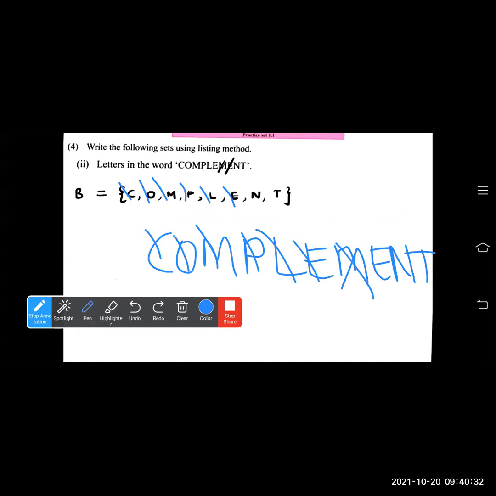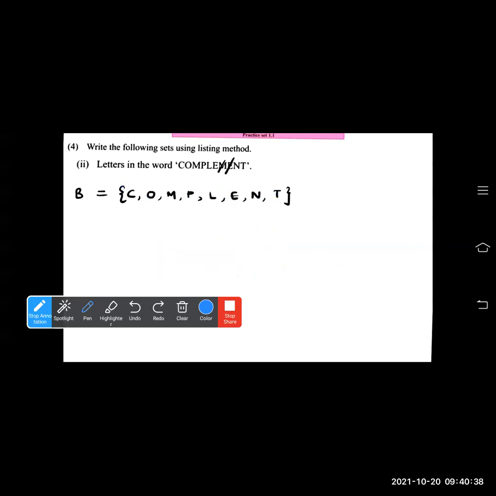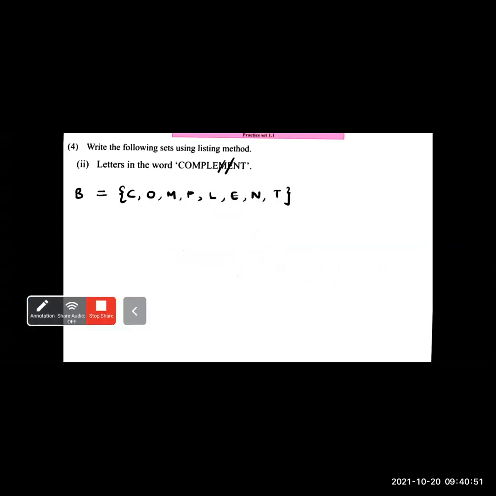M you don't have to write, E also you don't have to write again, and T. This way you have to complete the set in the listing method: C, O, M, P, L, E, N, T. M and E are repeated twice, so you don't have to write them again. Okay.